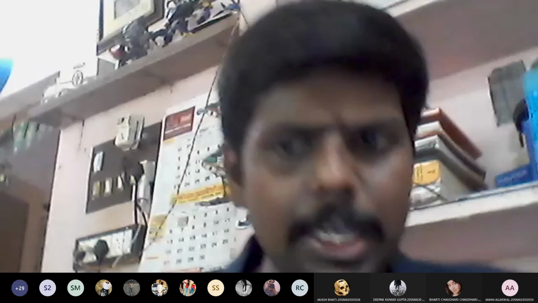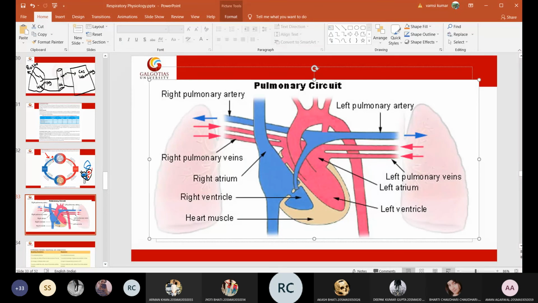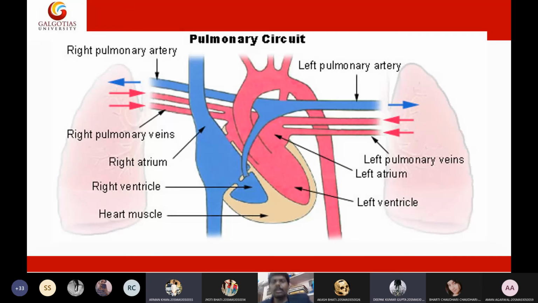Can you see any diagram on the screen, students? Can you see this diagram? Yes, sir. Pulmonary circulation. Listen, students, there is one huge exception in our body. I forgot to tell you this actually. See, deoxygenated blood will come to the heart from the superior vena cava and from the inferior vena cava to the right side of the heart.